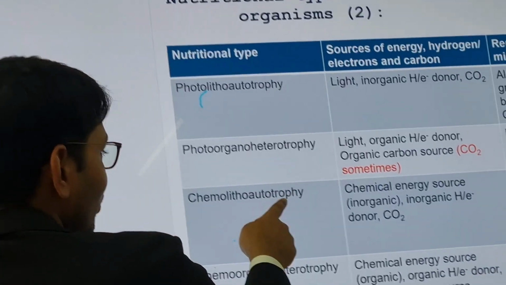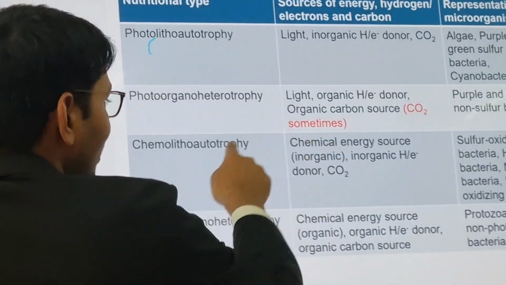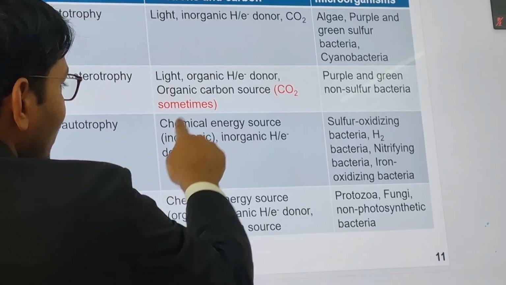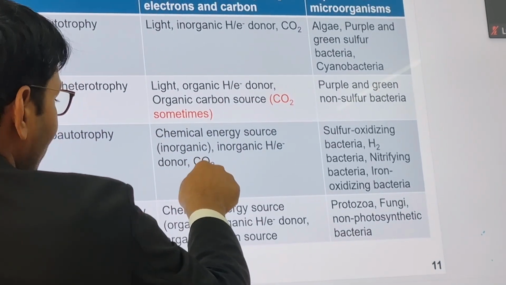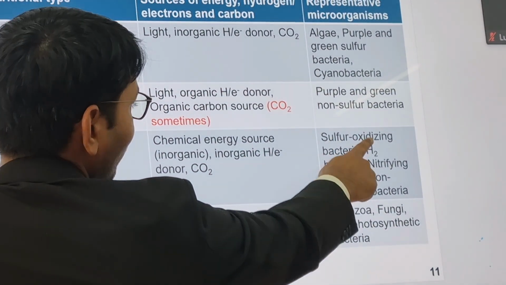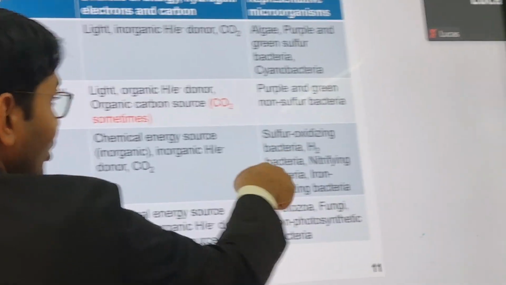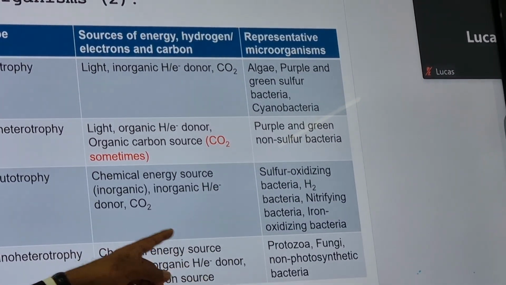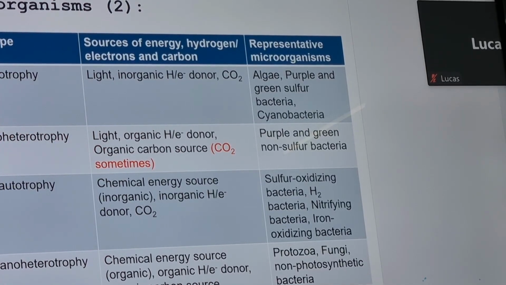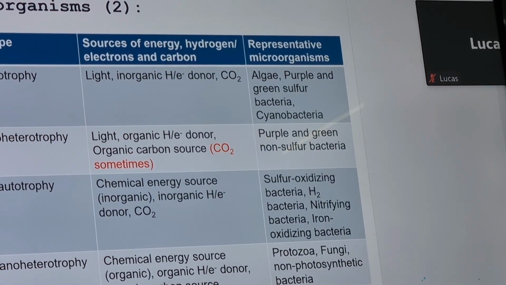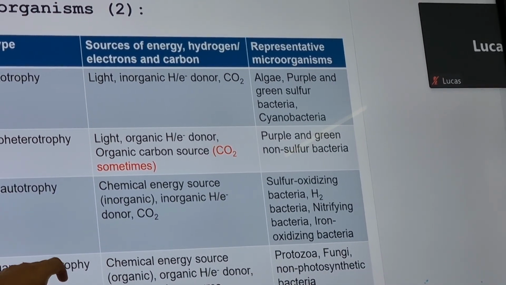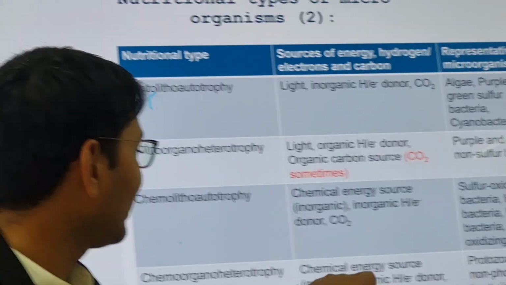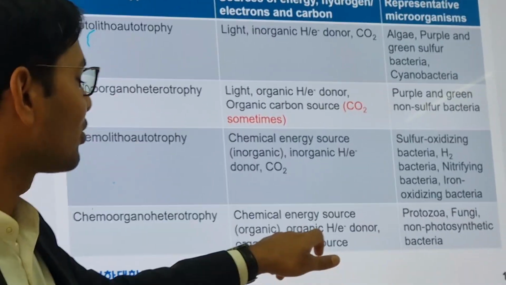Then chemo-litho-autotroph. Chemo means chemical energy, litho means inorganic, and autotroph means CO2, carbon dioxide. Sulfur oxidizing bacteria, hydrogen producing bacteria, nitrifying bacteria, and iron oxidizing bacteria fall into this chemolithotrophic group. Then chemo-organo-heterotrophic. In the same way, chemo is chemical energy, organo is organic, and hetero means organic carbon source.